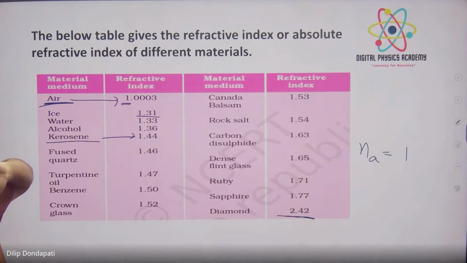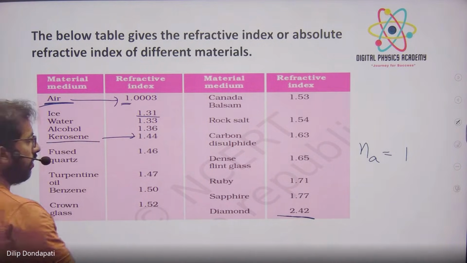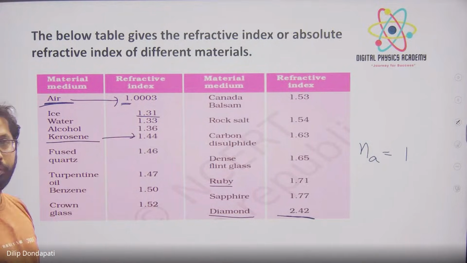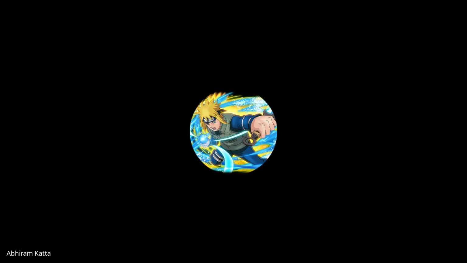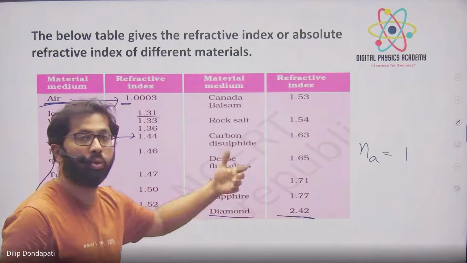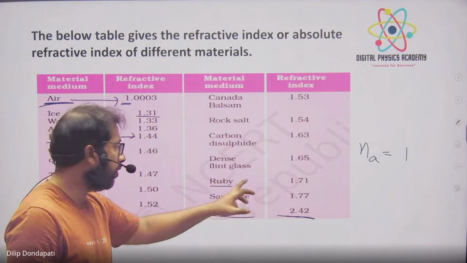Okay. Abhiram बोलो. Ruby and diamond, which is denser, which is rarer medium? Diamond is denser, because refractive index is higher compared to ruby.